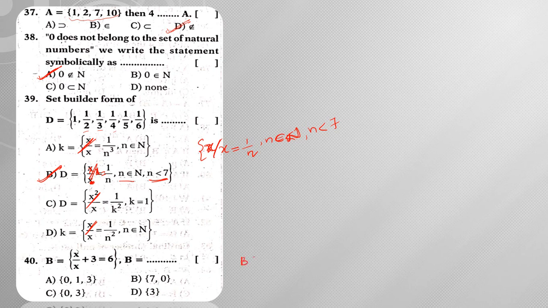Question number 40. If you observe, he has given B is equal to x such that x plus 3 is equal to 6. Then what are the possible answers that we have? When this particular equation is satisfied, that particular value of x we need to write. So x plus 3 is equal to 6 means x is equal to 6 minus 3, which is equal to 3. That means B is equal to the set of element 3. Hence the answer is option D.